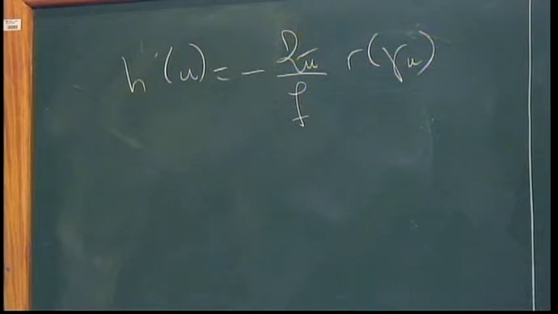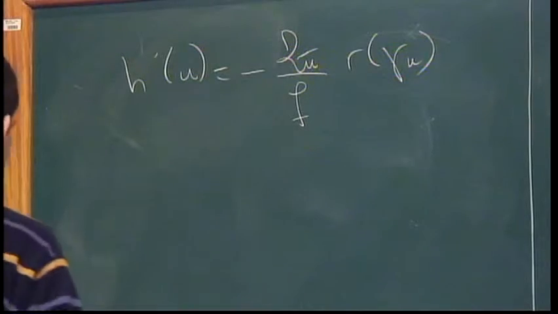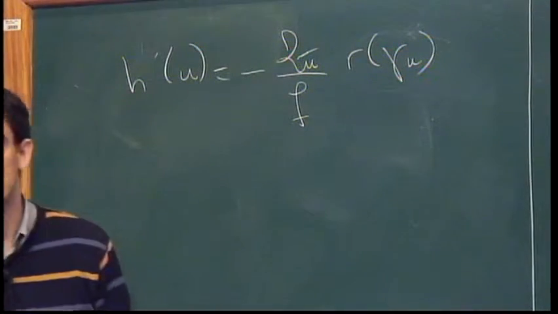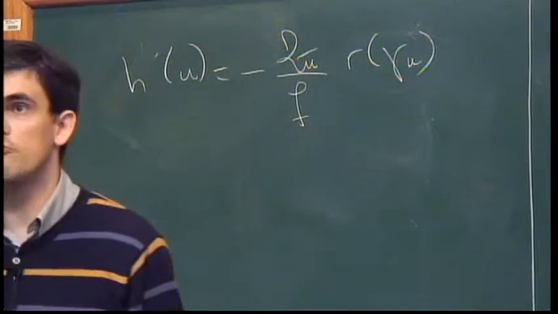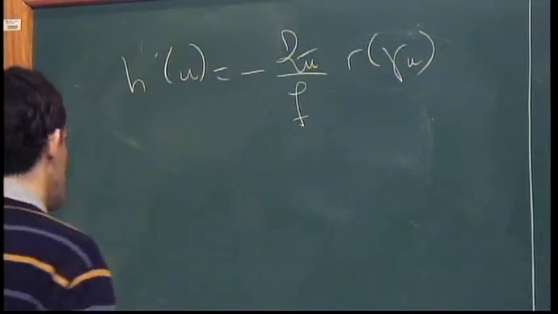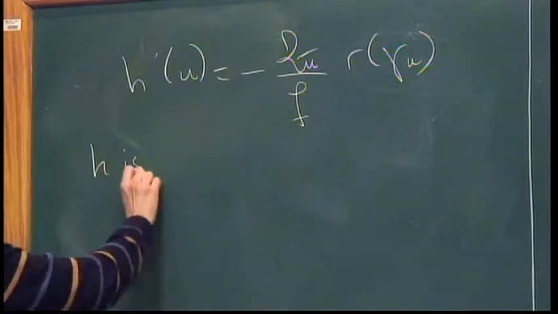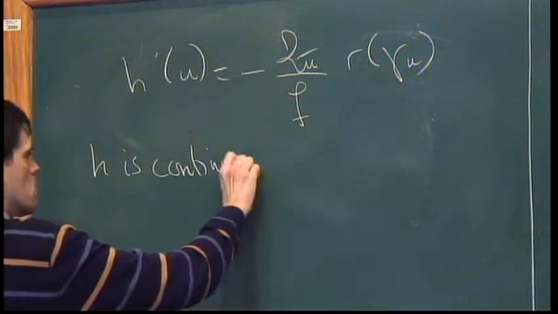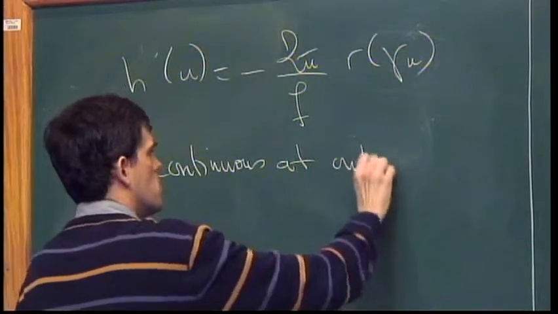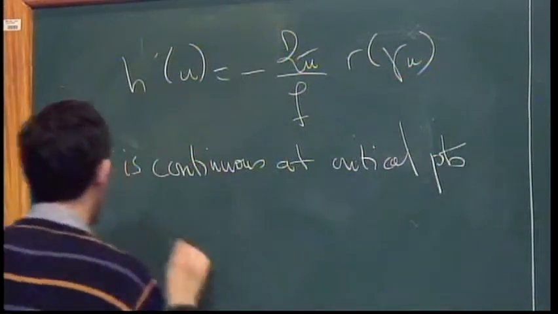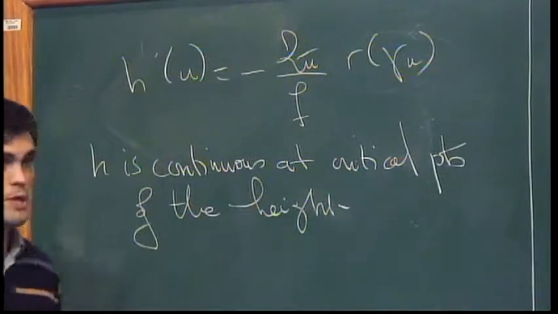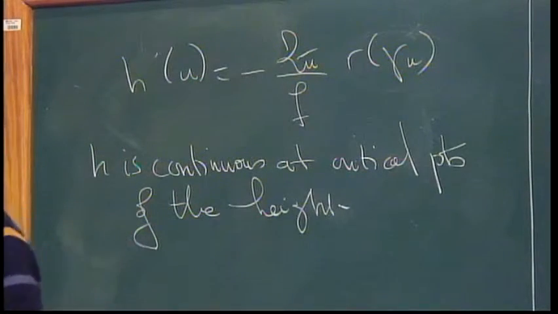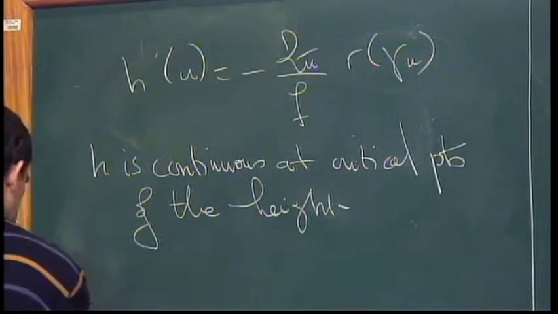So now what happens when you pass through a critical point of the height? Well, I'm not going to explain this, but it's not very difficult to see, using again Weierstrass representation, that this function is continuous when you pass a critical point of the height. I'm not going to detail this. So h is continuous at critical points of the height. So in other words, h is a piecewise affine function. So it looks like something like that.